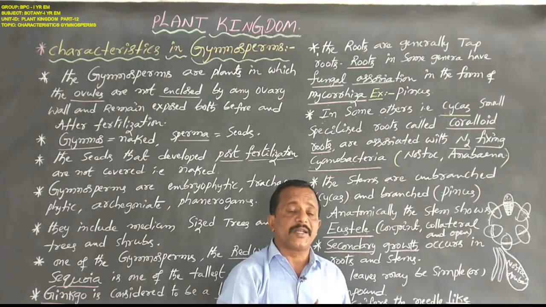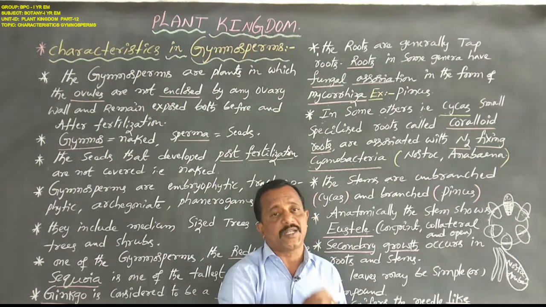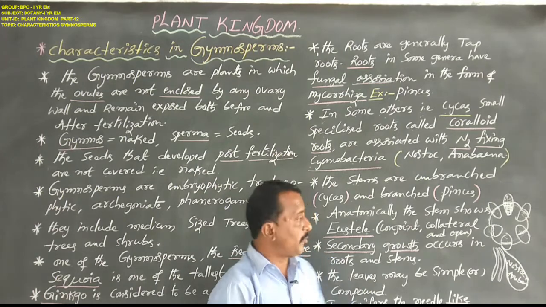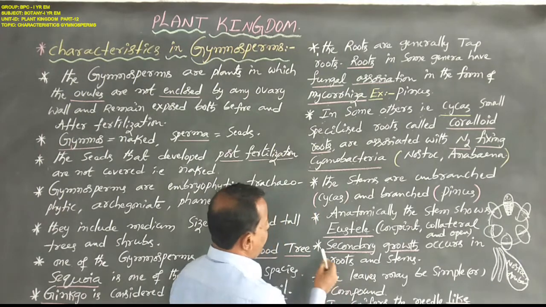But here, a closed vascular bundle: cambium is absent between the xylem and phloem. That is a closed vascular bundle.